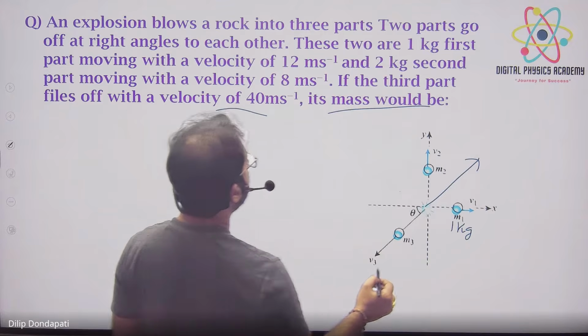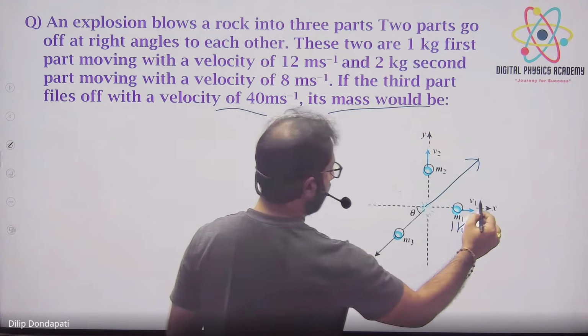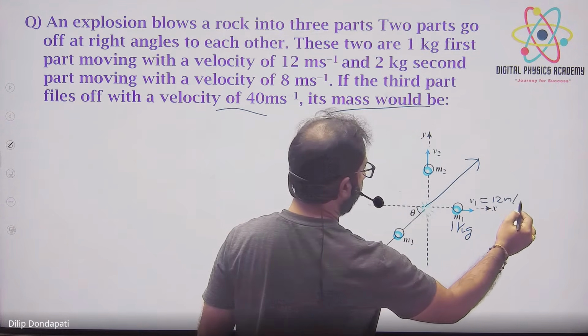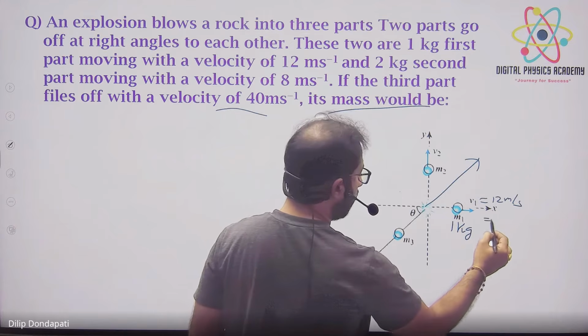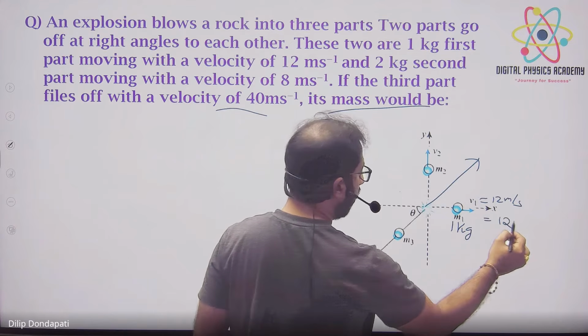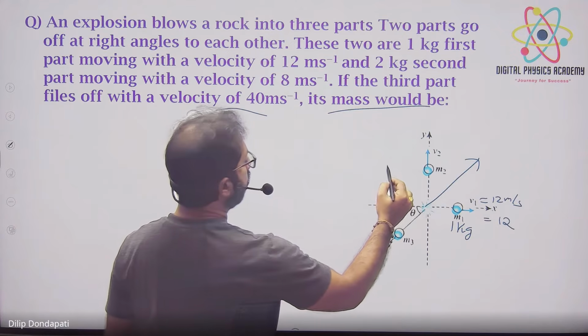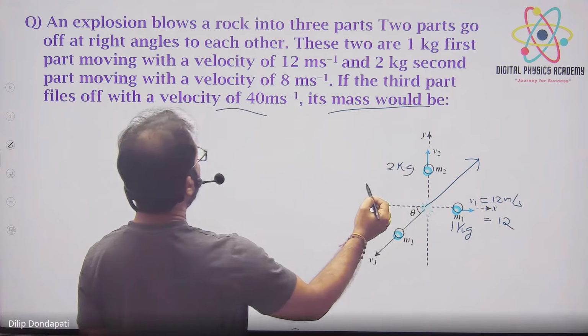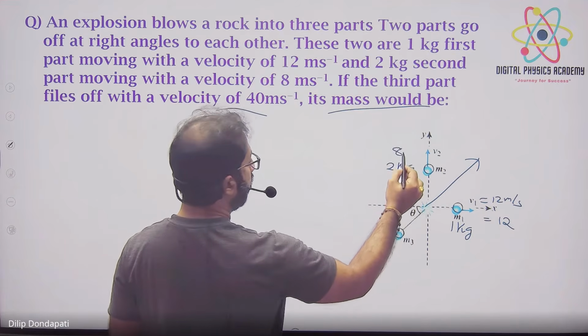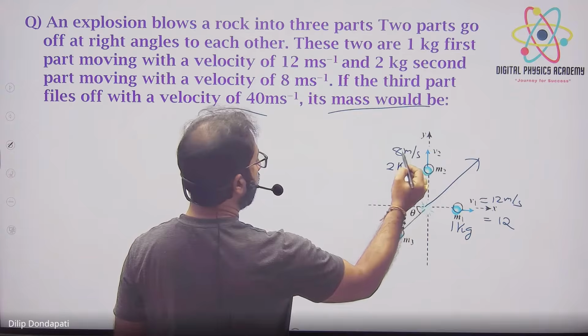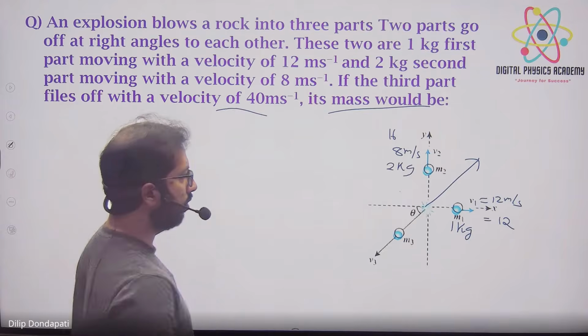One kg, it is moving with 12 meters per second. So its momentum is mass into velocity, 12. And what is the momentum of this one? 2 kg, it is moving with velocity 8. So its momentum will be 16. 0.5, yes.